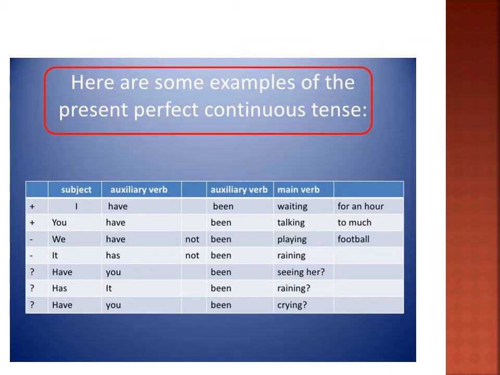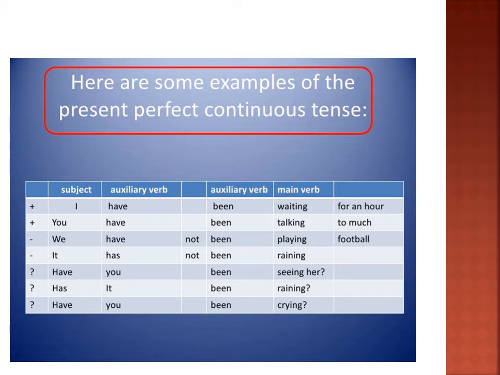Now here are some examples of the present perfect continuous tense. Here is a table, children, with which you can understand very easily. The first one: I, subject. I have been waiting for an hour.